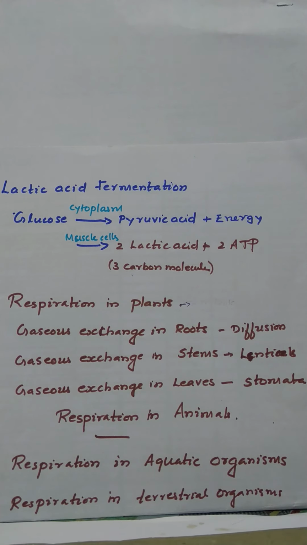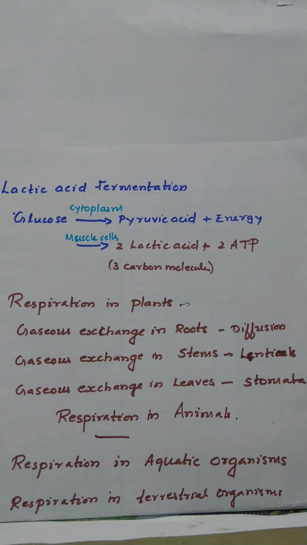Then respiration in terrestrial organisms. Terrestrial organisms use atmospheric oxygen for respiration, so they should have a highly developed respiratory system or respiratory surface. In the case of amoeba and planaria, the cell membrane is enough because they are unicellular. Because of that, only diffusion is taking place, so the cell membrane is enough.